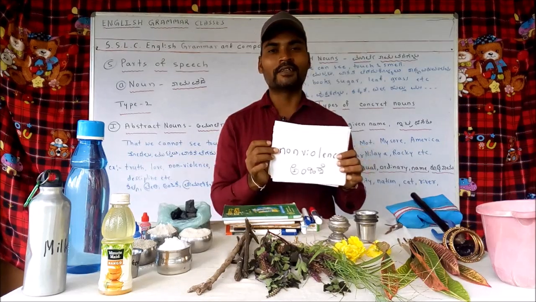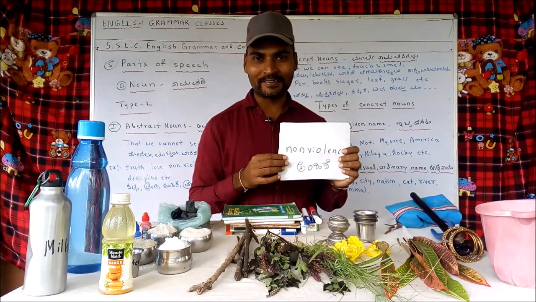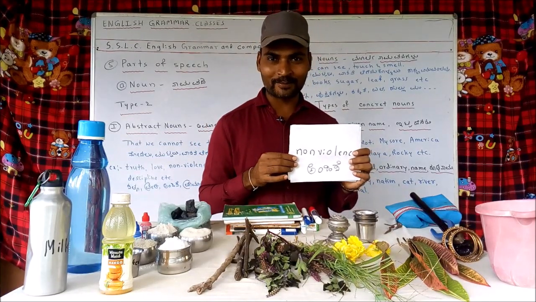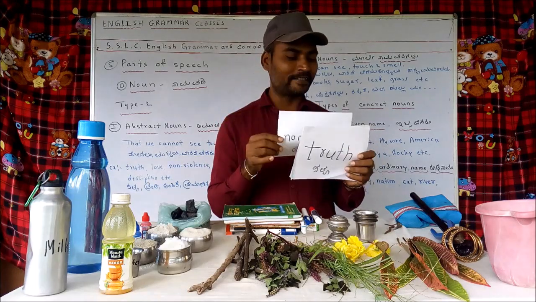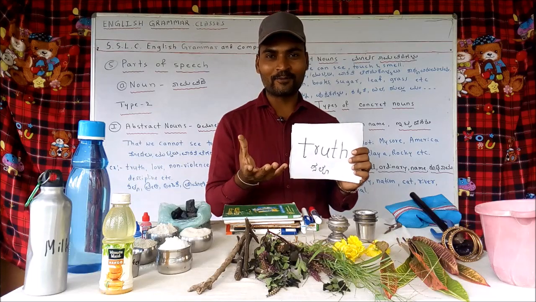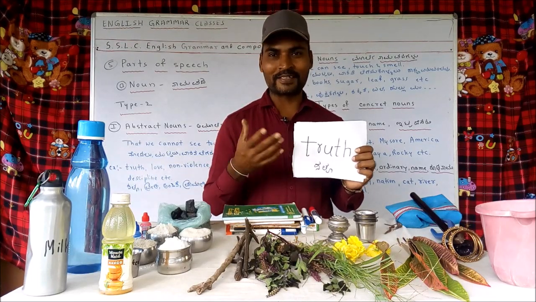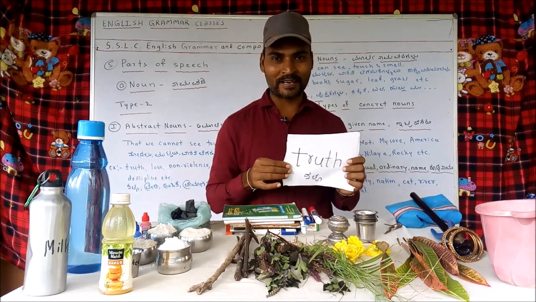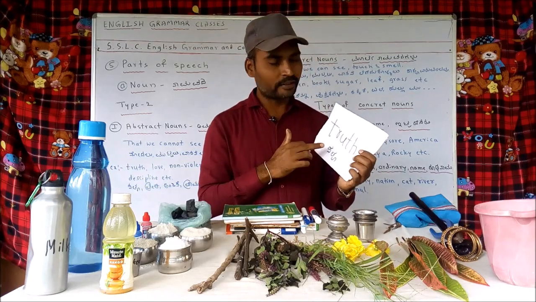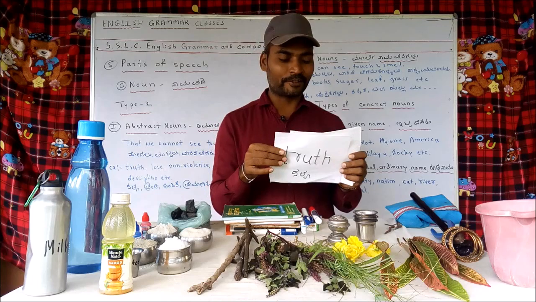Then we come to non-violence. Can you bring a kg of non-violence and keep it on the table? Can you bring 3-4 non-violence and keep them on this table? No. So non-violence is an abstract one. Now, then comes truth. Can we go and bring some truth from any place? No, abstract. We cannot touch, see, smell. This is just imagination. We have formed a concept regarding this truth in our mind, that the object's name is truth.